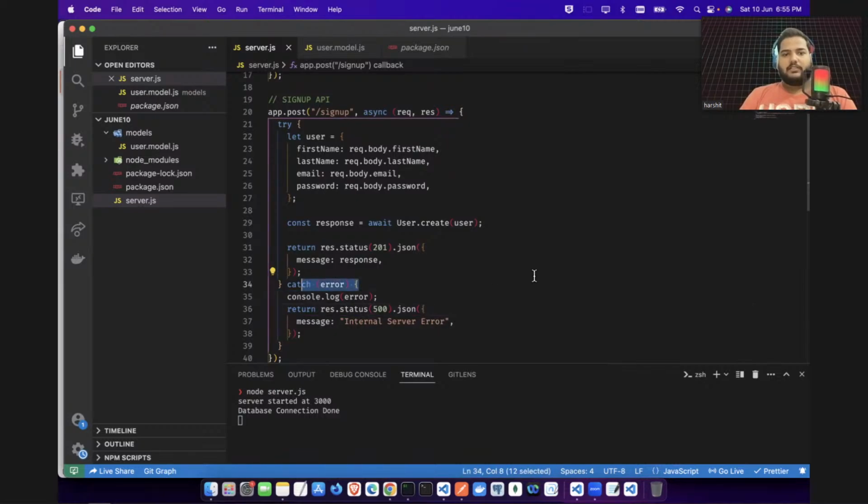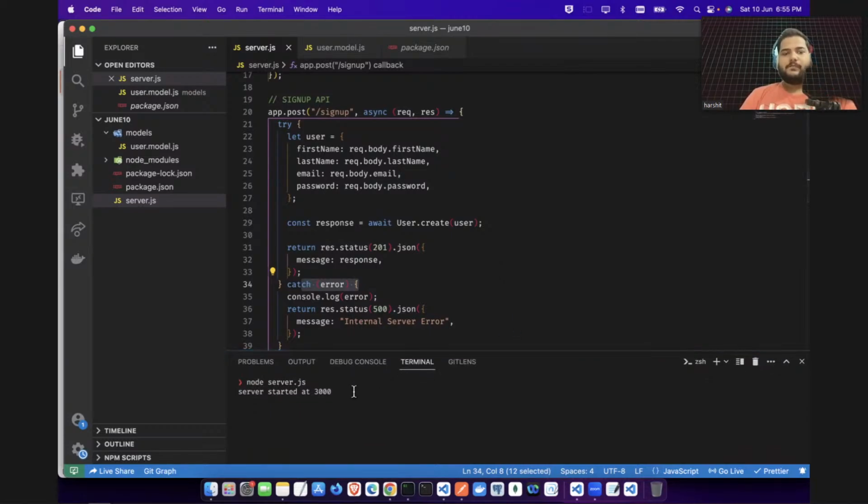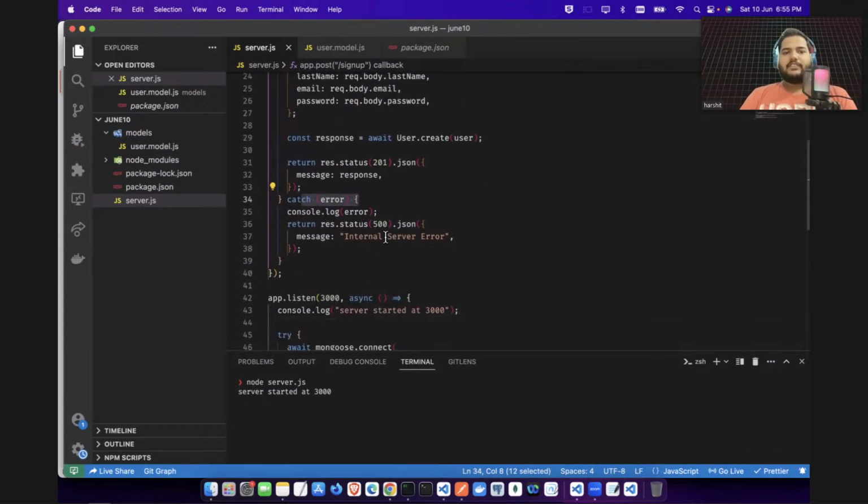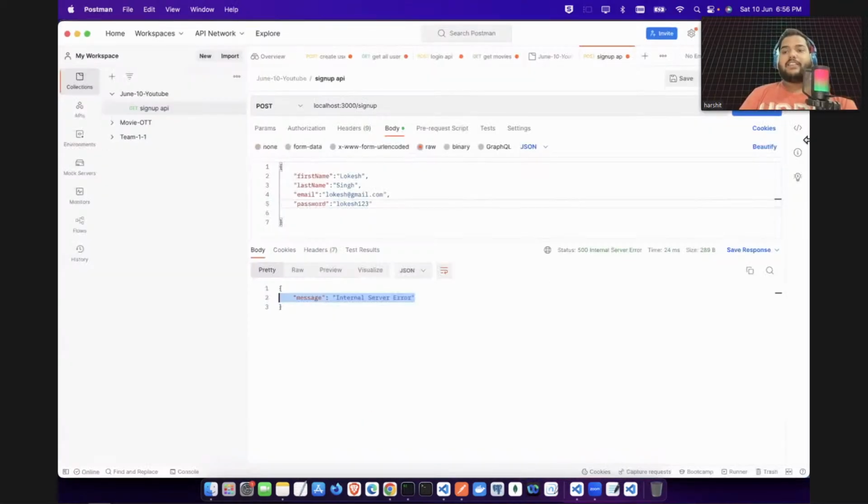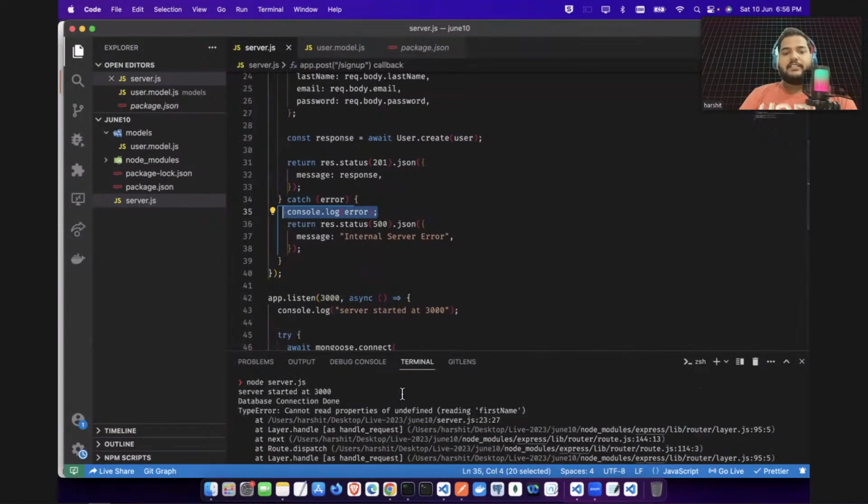And now let's again restart the server first of all. Let's start the server. Server is started. Let's wait for the database connection, and then we will see what is the actual error. So error handling should also be correct. Okay, database connection established. Now guys, again hit the server. There's an error here.